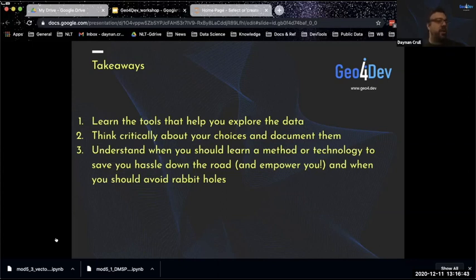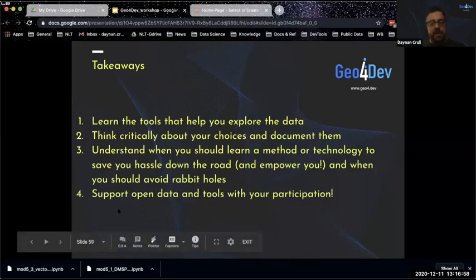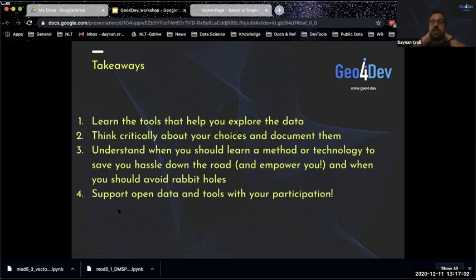But know when you don't want to go down a rabbit hole too. There's no end to how many ways you can take learning Python or statistical programming or analysis like this. But I would say try to keep to things that you're interested in and be able to understand your level of interest. And I think fourth and perhaps most importantly, let's all support open data and tools.